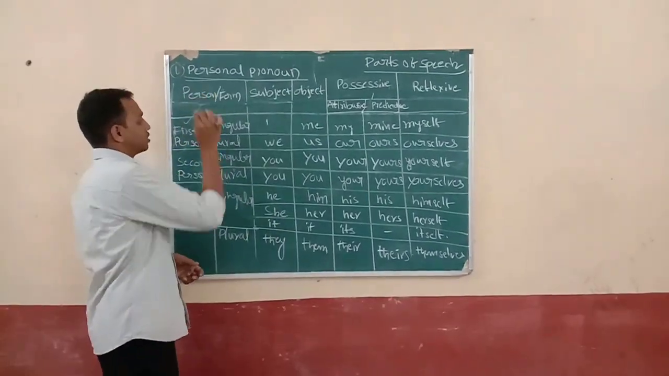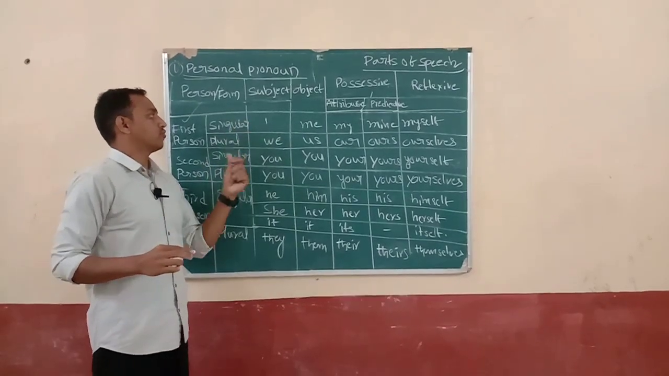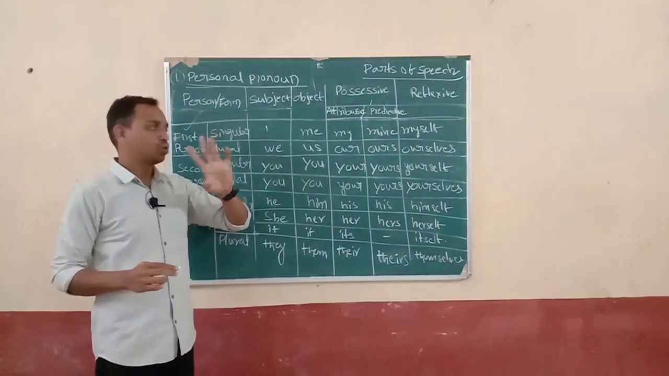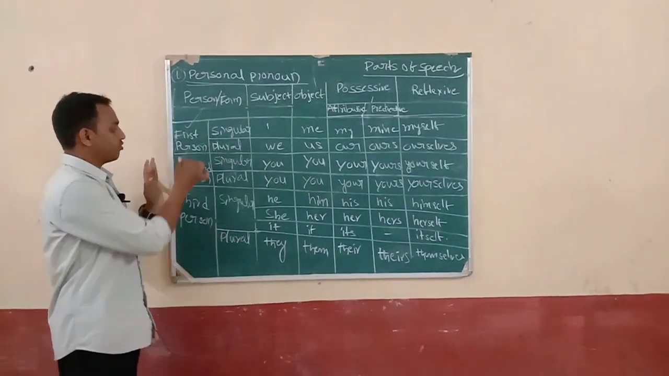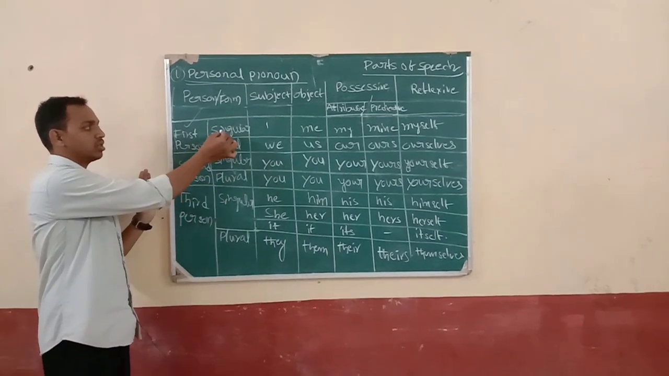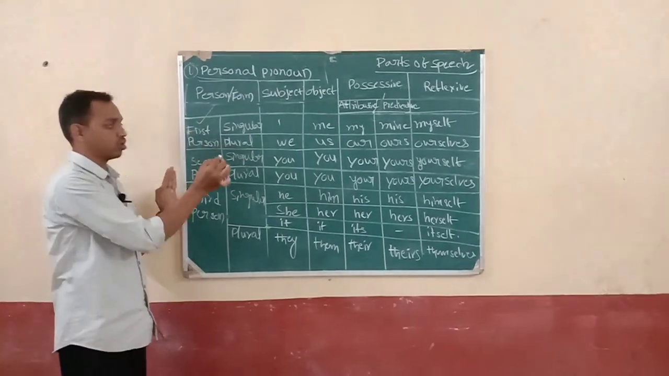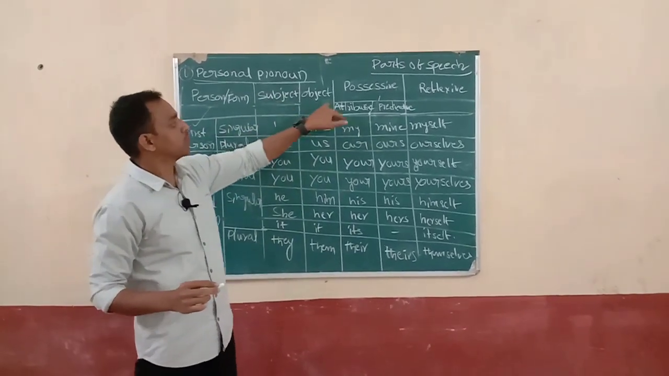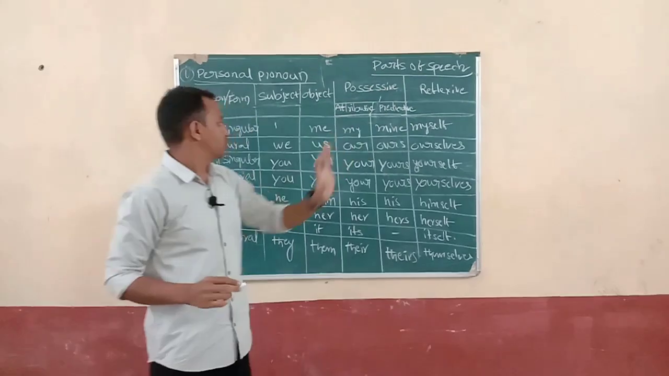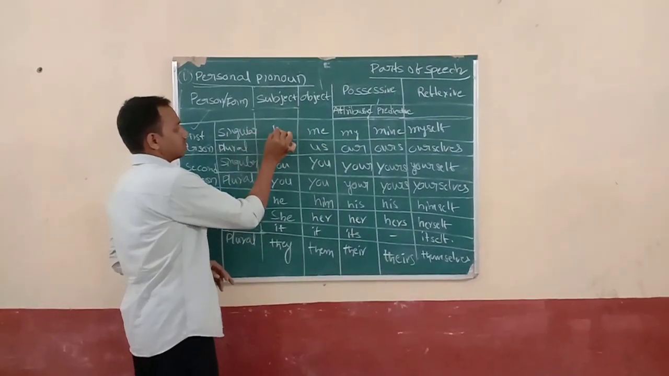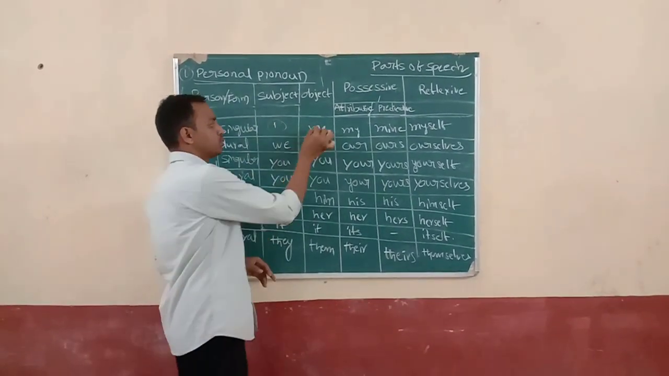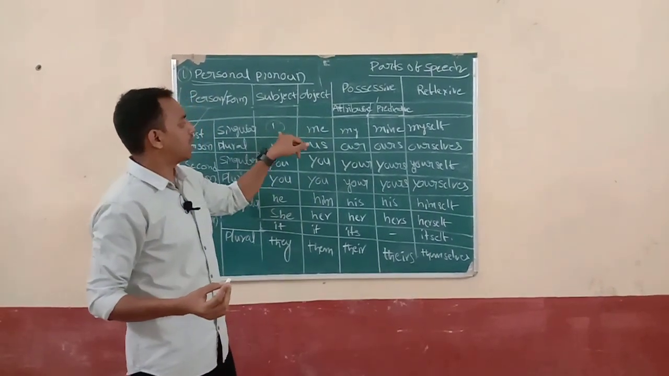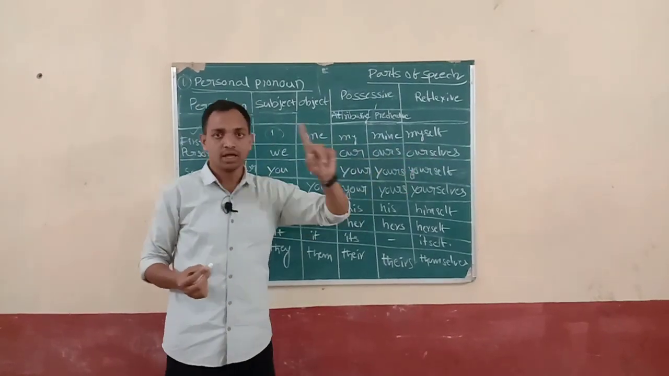So first person, we can say singular and plural form. Singular is nothing but one, and plural is more than one. So every first person, second person, third person has singular forms and plural forms. It is divided as subject, object, possessive and reflexive. So first one, singular. Singular means I. Plural means more than one. First person: I, me, my, myself.